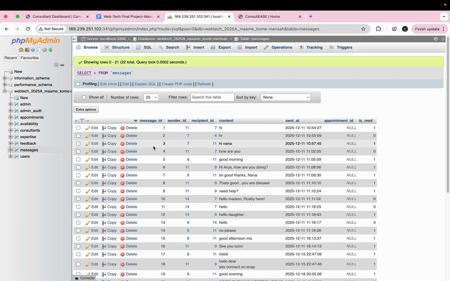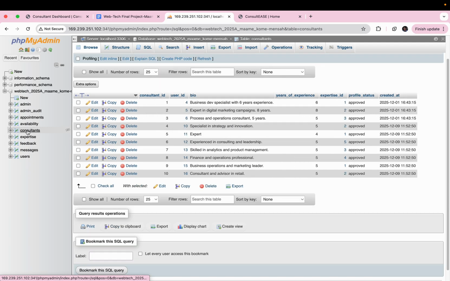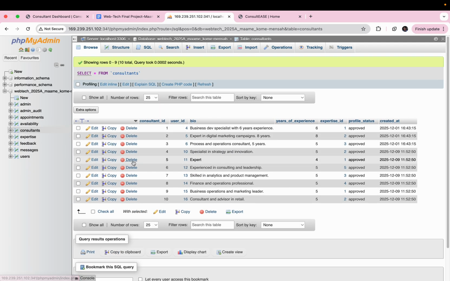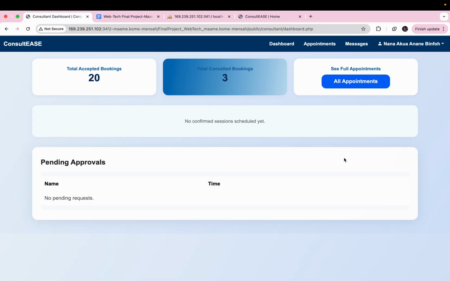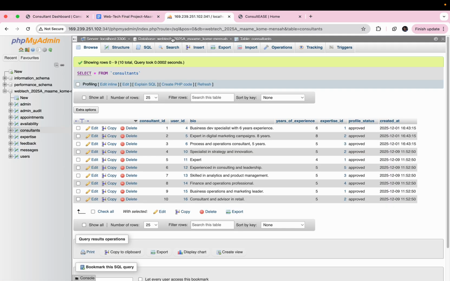Now let's check the consultant. And now do you see it has changed. So let's check. So it has changed. I think I put 4, and it has reflected in my database. So now this is an incorporated system. Everything is being reflected. Every single thing is being reflected.